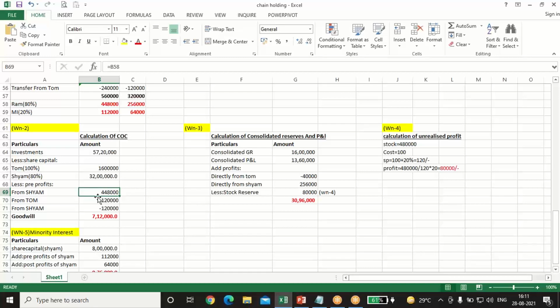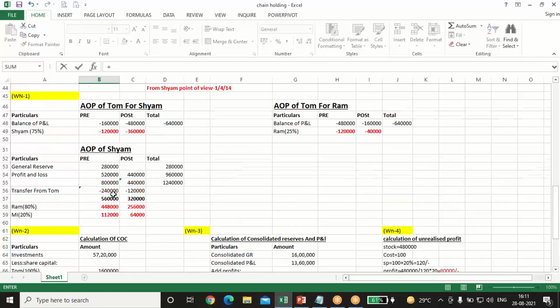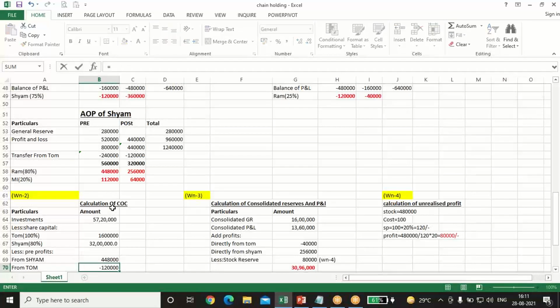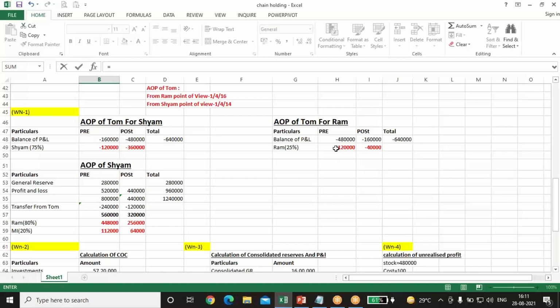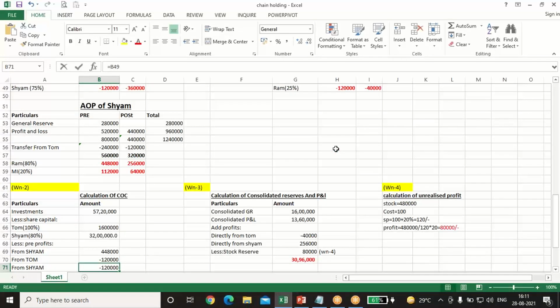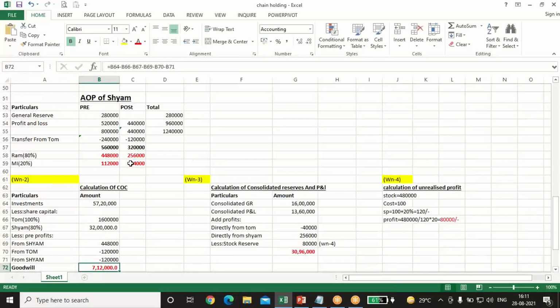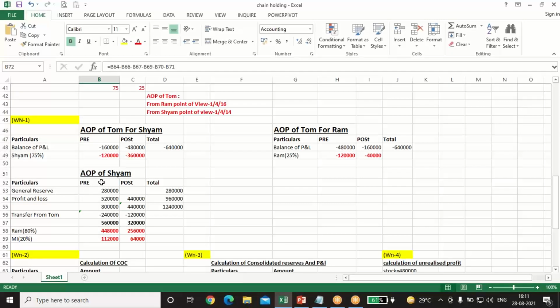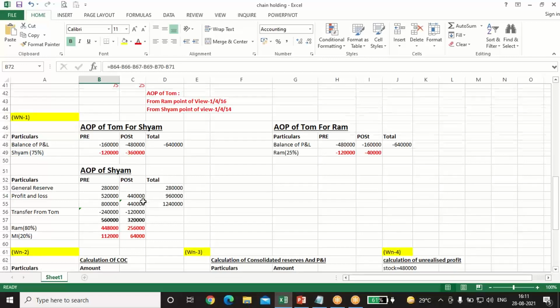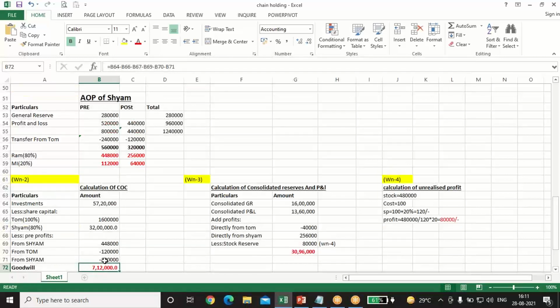So now Ram will see what all pre profits it has got from Sham. 4,48,000 it has received from Sham. From Tom also it has received 1,20,000, and when Sham has received from Tom, that profit will also come here, because ultimately Ram is the holding company of Sham. So whatever profit Sham has received from Tom, Ram Limited will get the share in those profits also, and it has 80% share, so pre profits will be coming here.